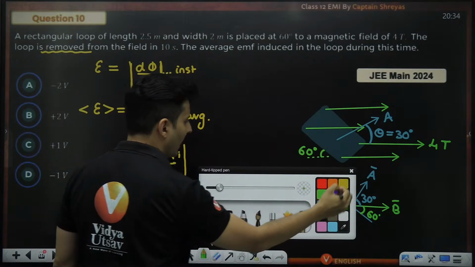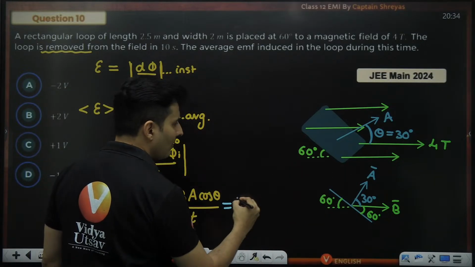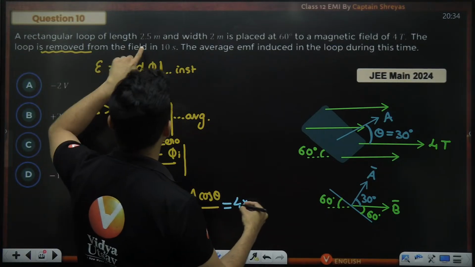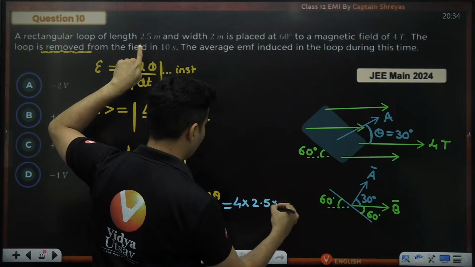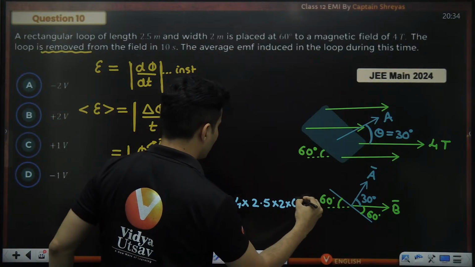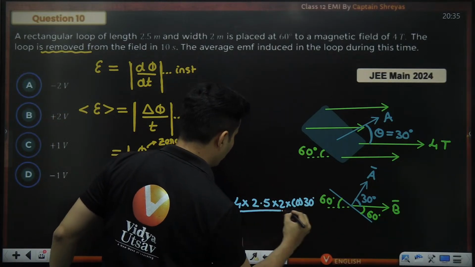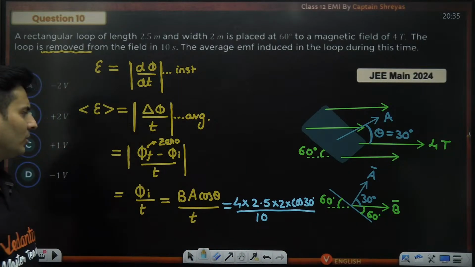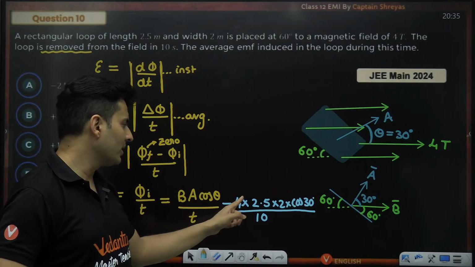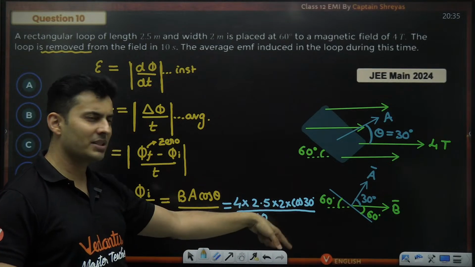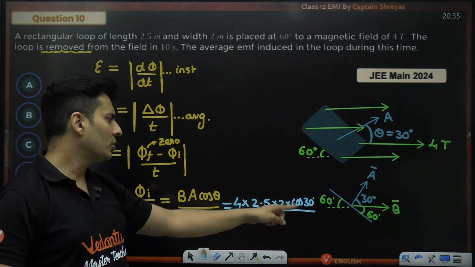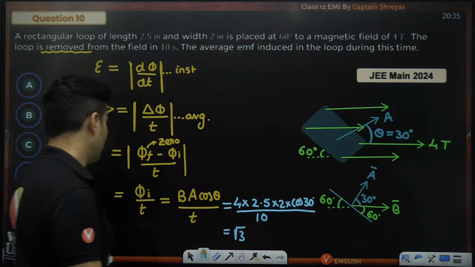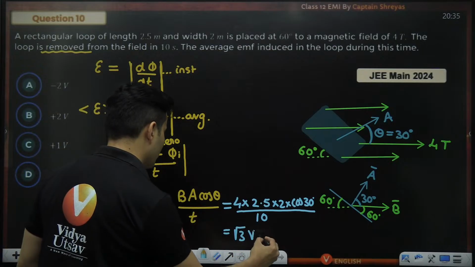Now it's just a matter of substituting everything. Magnetic field is 4 Tesla. Area is length into width, which is 2.5 multiplied by 2. Then you have cos of 30 degrees, and the total time in which you remove it is 10 seconds. 2.5 into 4 is 10, and 10 and 10 cancel. So it is 2 into cos 30. Cos 30 is root 3 by 2, so the 2s cancel and it becomes root 3 volts.